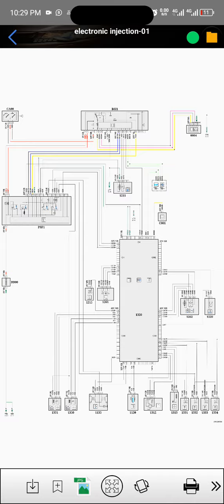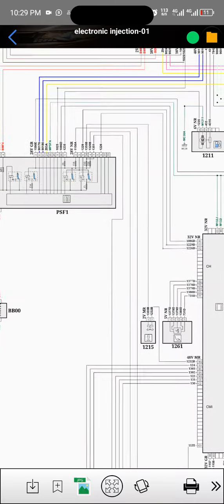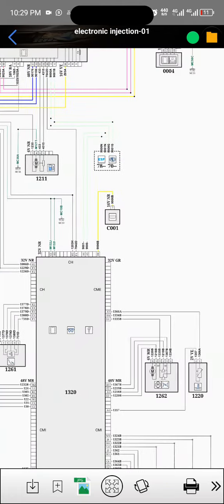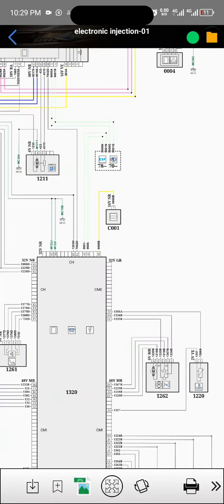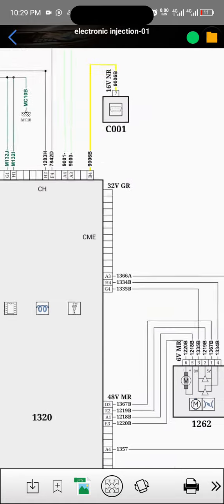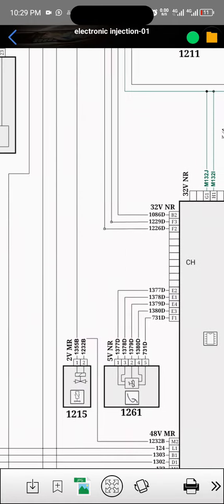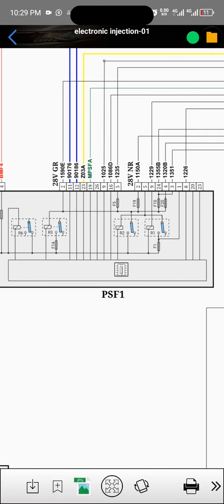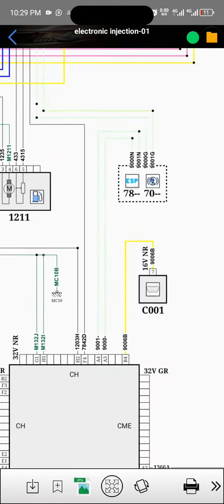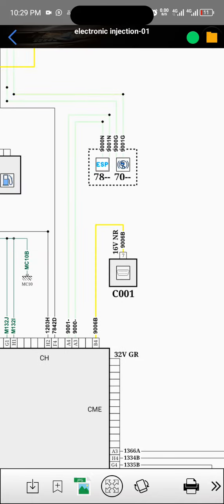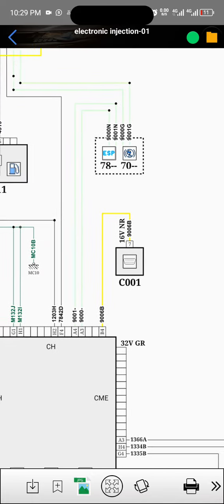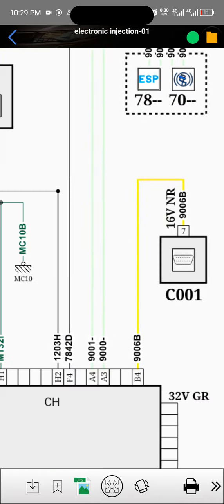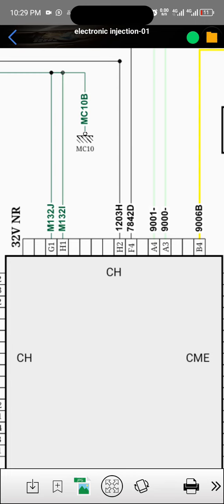So yeah, here we go. This is engine wiring diagram for 207 307 engine. So here are some part numbers. You see, like this one is BSM. This one is OBD. This C001 is OBD. This one is ABS.